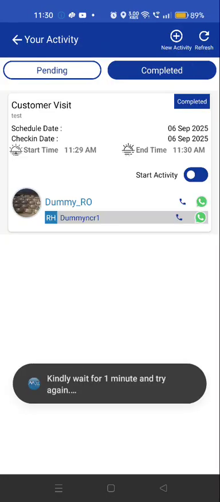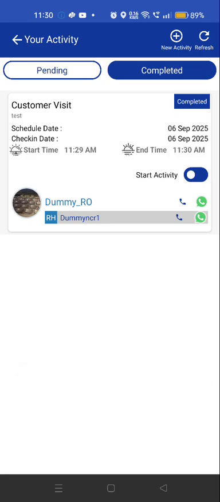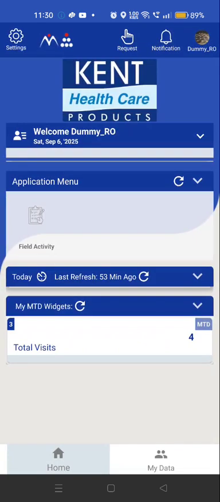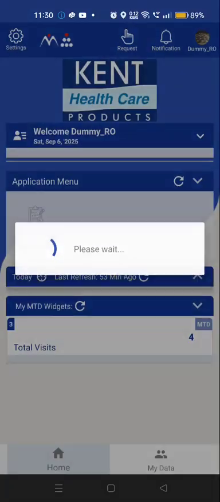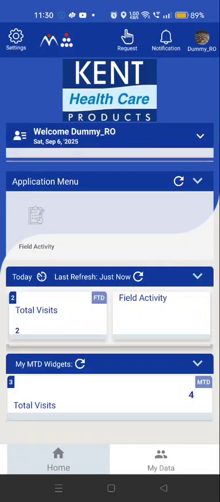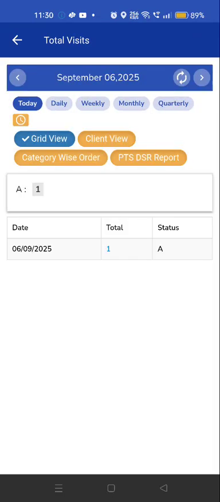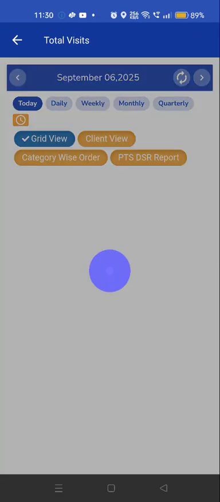Similarly, you can do, so the app, since I'm using it fast, it is asking for to wait for 1 more minute. From here we have today, you can see today's data, today's visits. As you can see, it is showing 2. So if I click over here, it will give me the data.